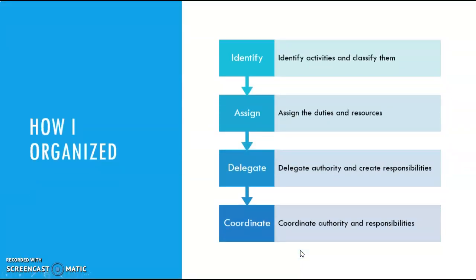So, how do I organize? For the first step, this step is to identify the different roles and activities and what tasks each role would need to perform. The first role I decided that I would need would be someone in our team to be announcing on social media that we'll be offering a delivery service with our products. This person will also be able to take care of the different orders that will be on our social media, so collecting the orders.